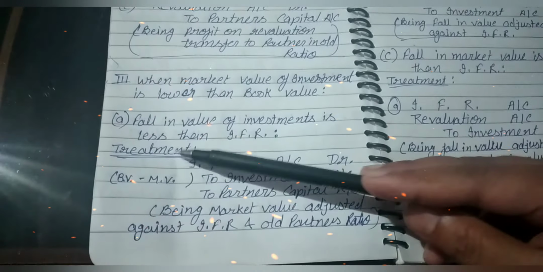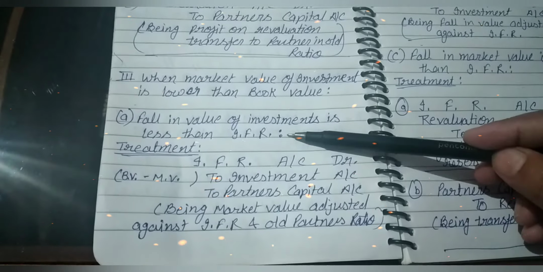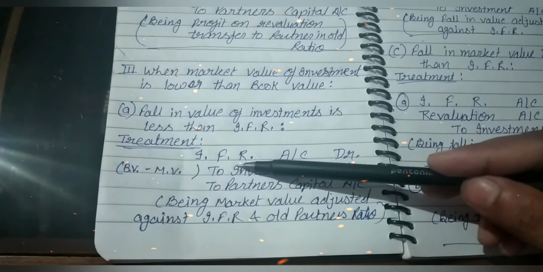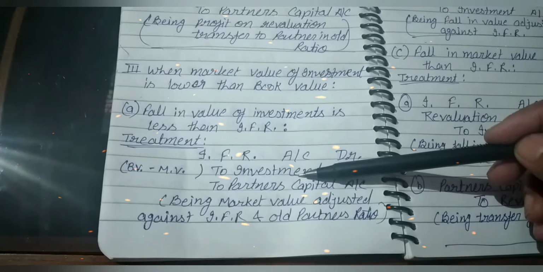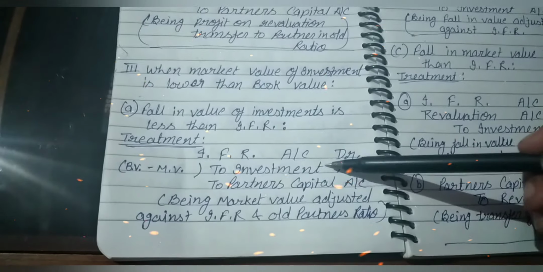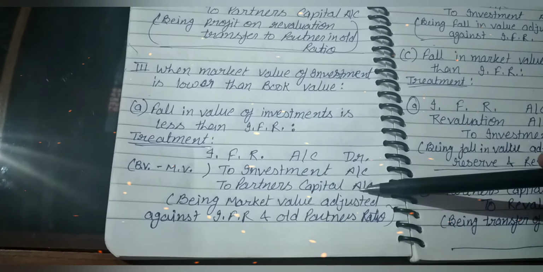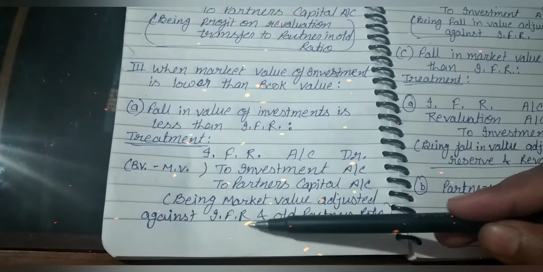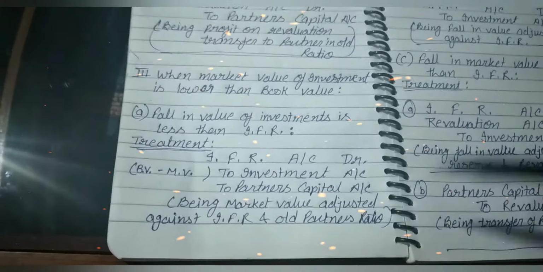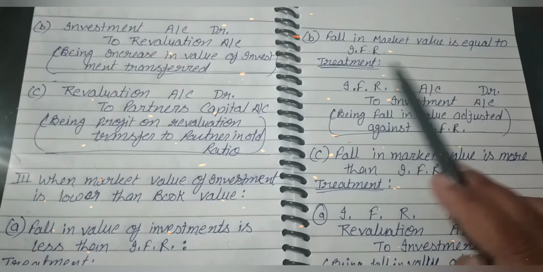The first case is when the fall in the value of investment is less than the IFR. So the treatment is IFR account debit to investment, here we write book value minus market value, that is the fluctuation in value of the asset, to partners' capital account, being market value adjusted against IFR in the old partners' ratio.